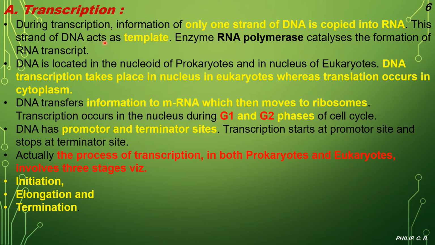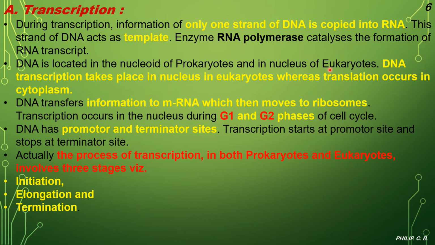During transcription, information of only one strand of DNA is copied into RNA. Only a single strand is copied. This strand of DNA acts as a template, meaning a mold or a copy, with which it helps to form a new strand. The enzyme RNA polymerase catalyzes the formation of the RNA transcript. DNA is located in the nucleoid of prokaryotes and the nucleus of eukaryotes.